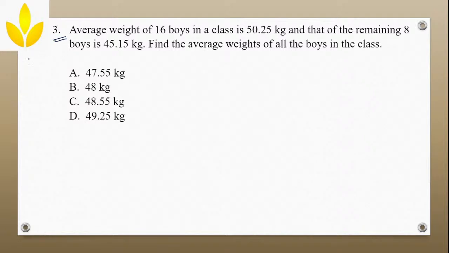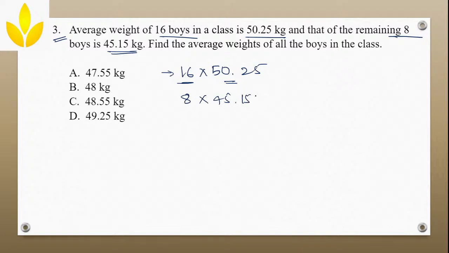Okay, let us go to the third question now. The average weight of 16 boys is 50.25 and that of the remaining 8 boys is 45.15. Find the average weight of all the boys in the class is the question. So what they have said: the average weight of 16 boys is 50.25. We'll write it. This is the average weight of 16 boys, which is 50.25. Now the remaining 8 people is how much?